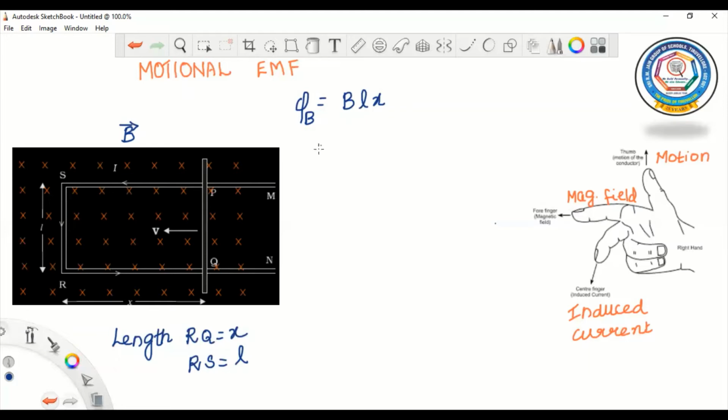And this induced EMF is given by, we know that induced EMF is equal to the negative time rate of change of magnetic flux, so minus d phi by dt, which is equal to minus d by dt of B L X. So induced EMF is equal to minus B L dx by dt.